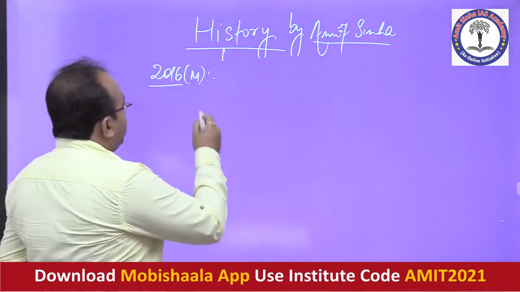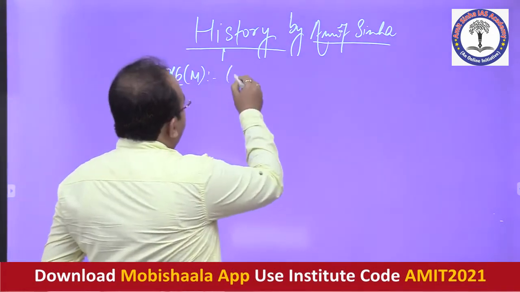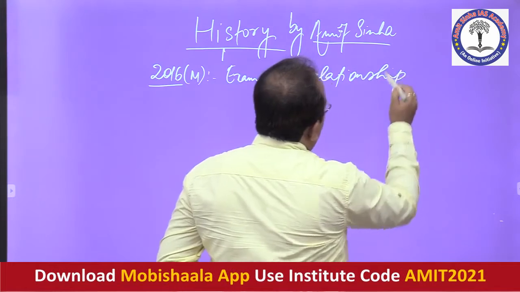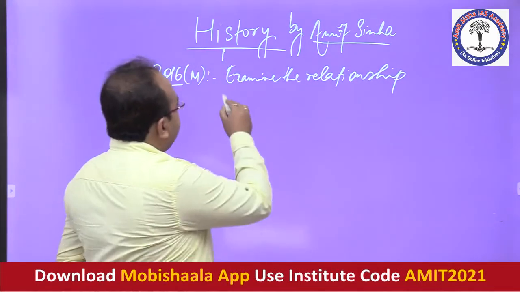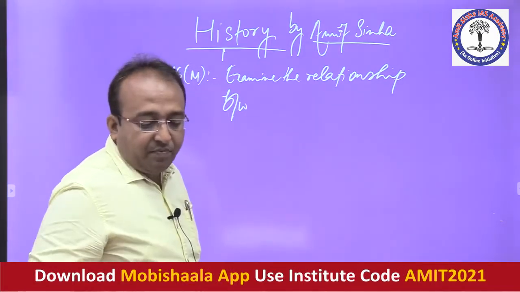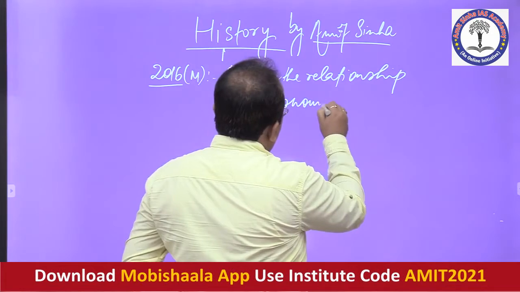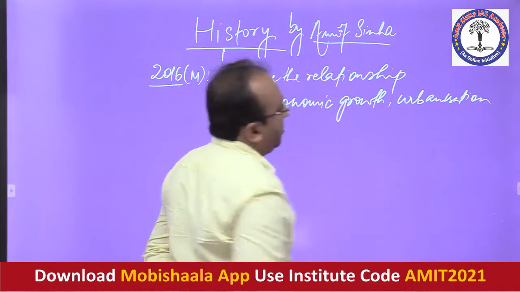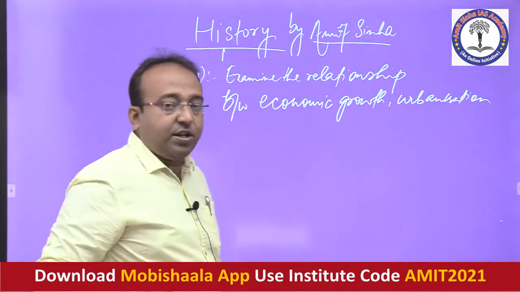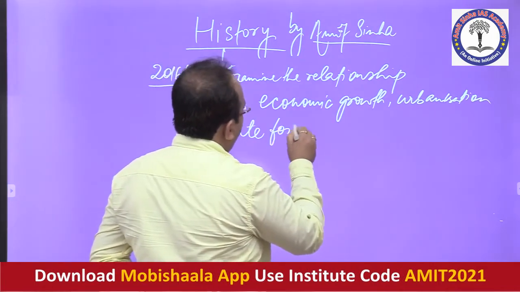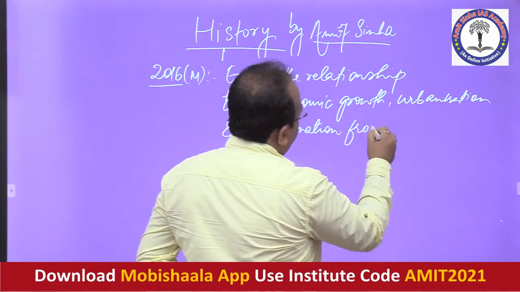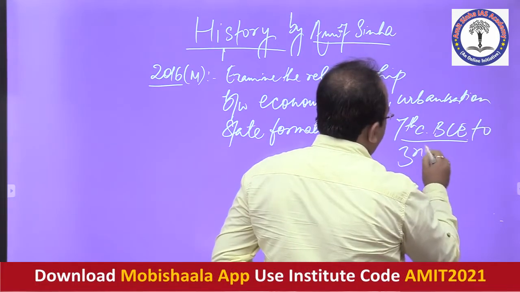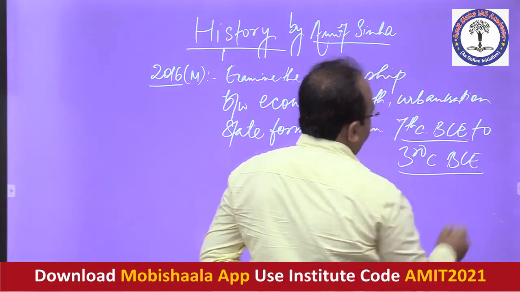Fine. So, in the 2016 mains examination, a question was asked: examine the relationship between economic growth, urbanization and state formation from the 7th century BCE to the 3rd century BCE.